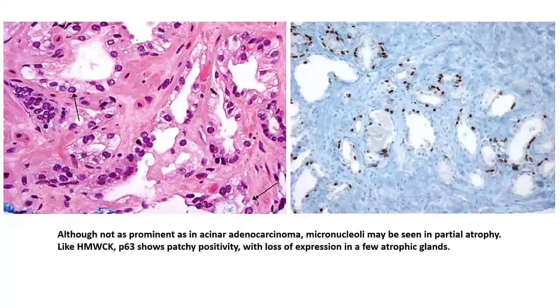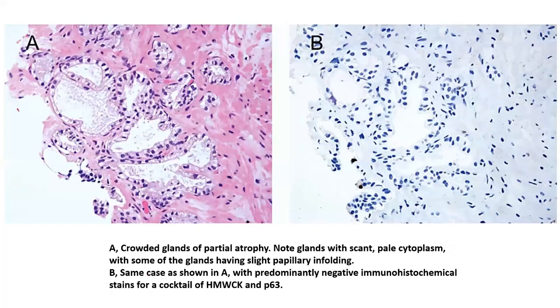As you see, these are the partially atrophic glands, and over here towards the right, we see that P63 has been done. Appreciate the fact that although a good number of the glands show at least partial expression of P63, showing that they're benign, there are quite some glands wherein you don't have this particular marker expressed at all. And because of the lack of this marker within a few of these glands, you could still harbor the suspicion of a prostatic acinar carcinoma.